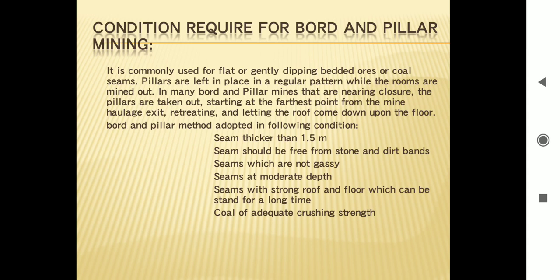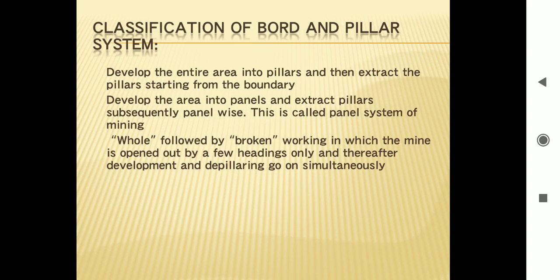The board and pillar method is adopted in the following conditions. Seam should be thicker than 1.5 meters. Seam should be free from stone and dirt bands. Seams which are not gassy. Seam at moderate depth. Seam with strong roof and floor which can withstand for a long time. Coal of adequate crushing strength.